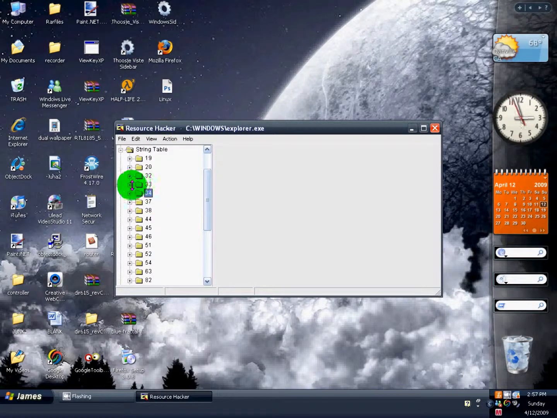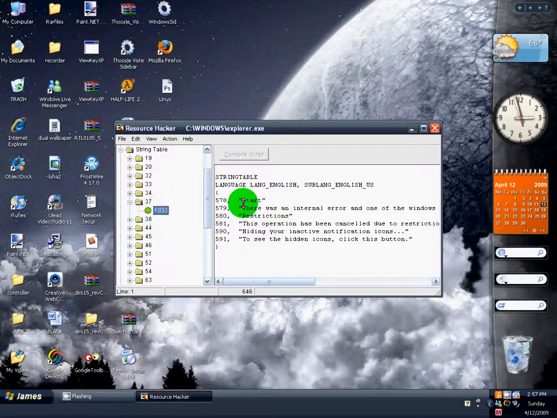And if you want to change the start button too, it'll be under 37. So you start right there. Just gonna click James. Compile script.